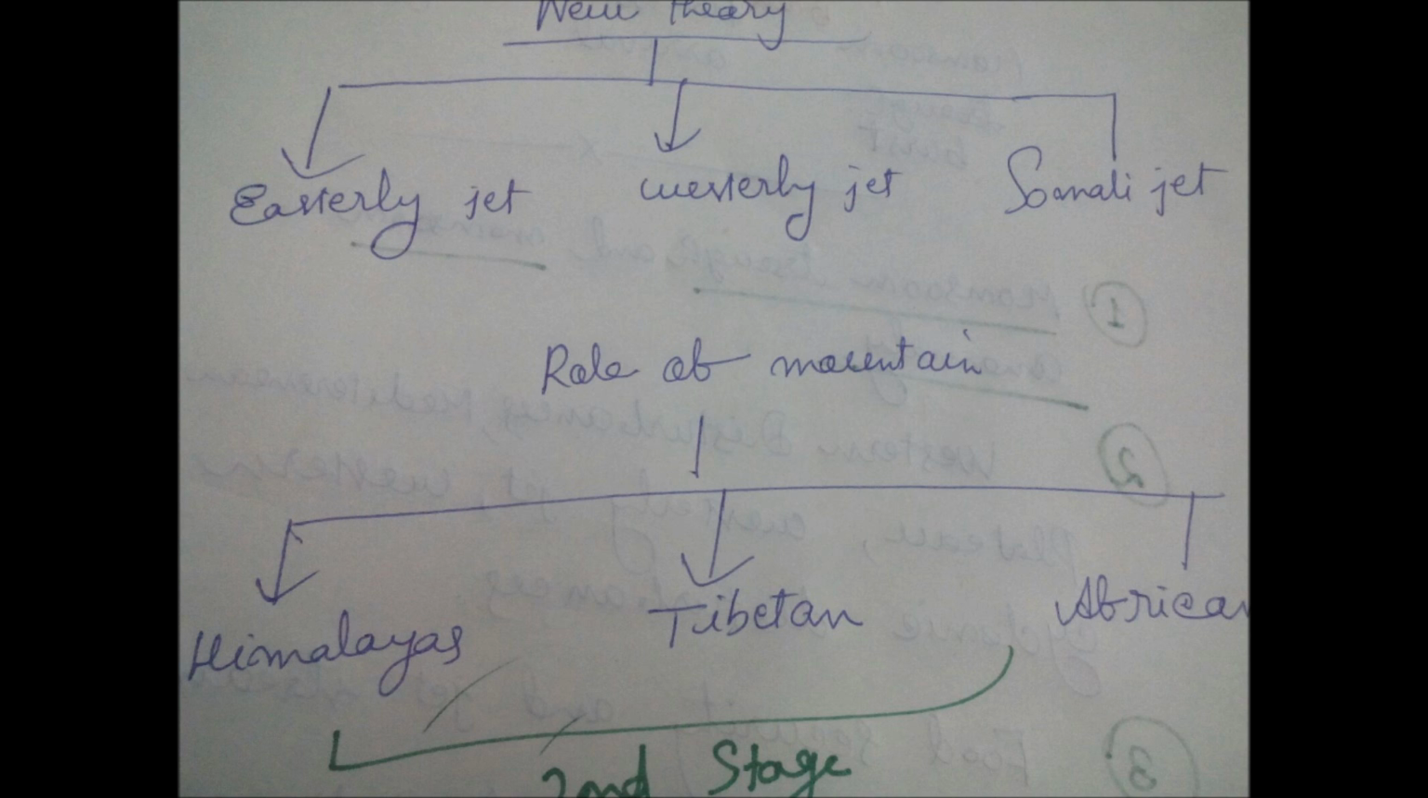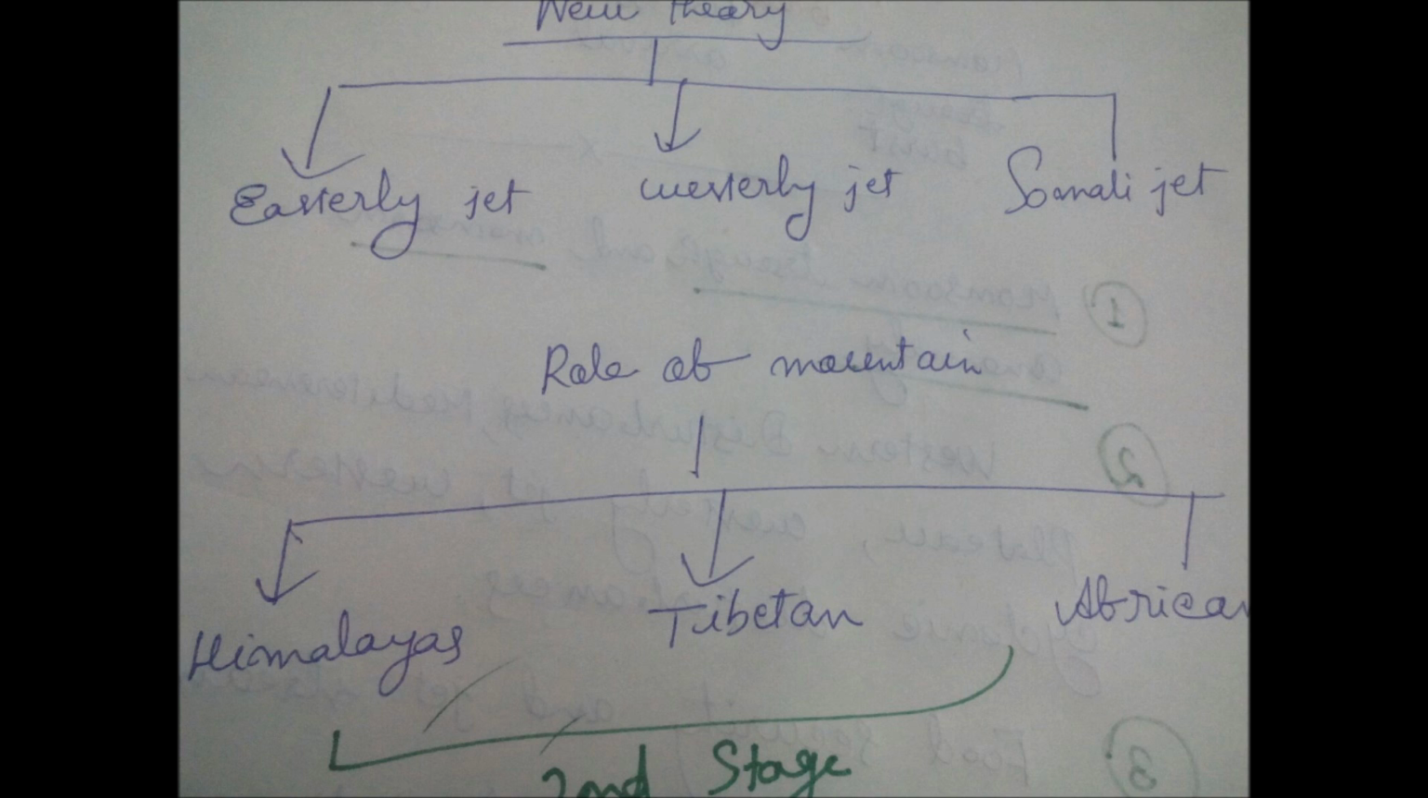Okay, you have to very minutely differentiate between easterly Z, westerly Z, and Somali Z, and how they played a great role in Indian monsoon. You must examine their contribution. In a conceptual way, don't remember facts, just be explorative and try to decipher the concept.